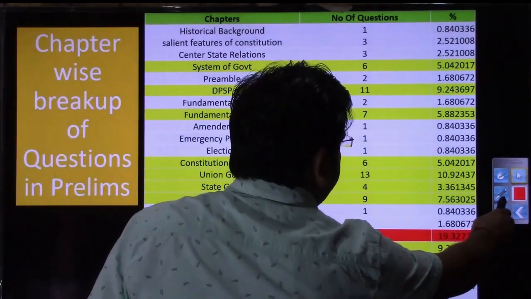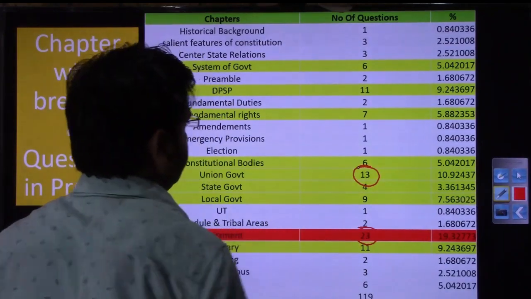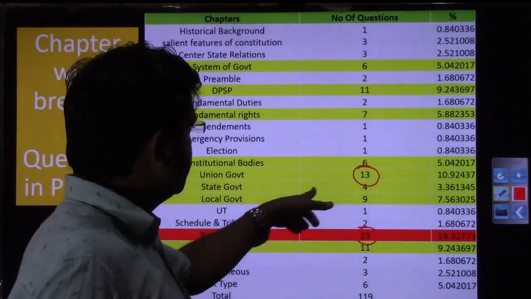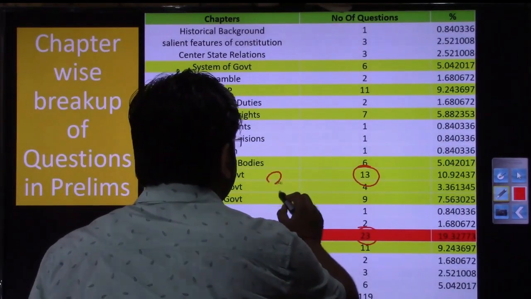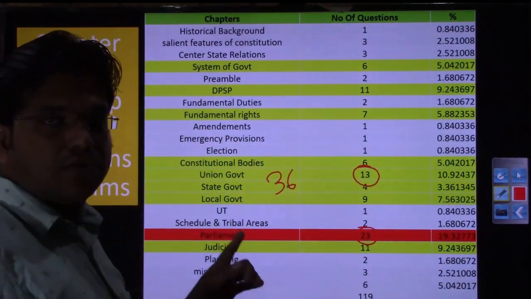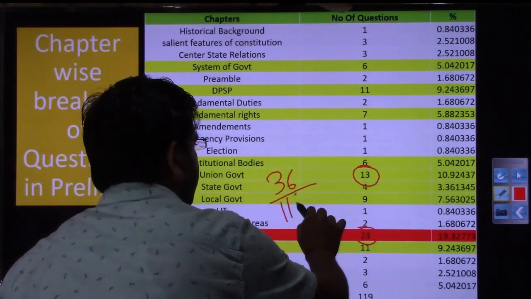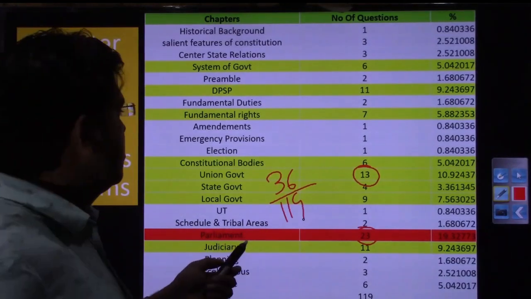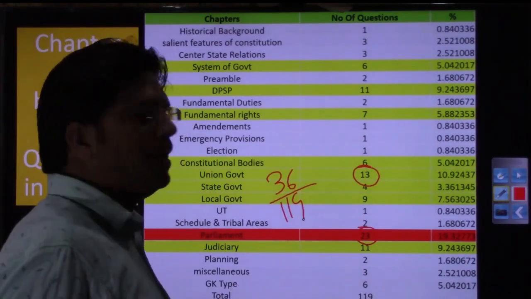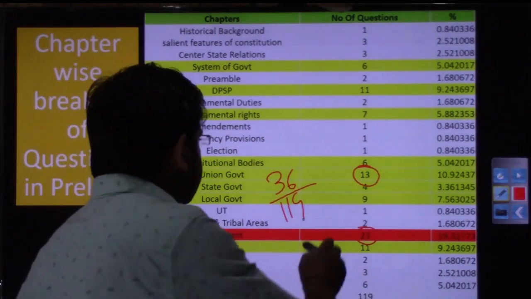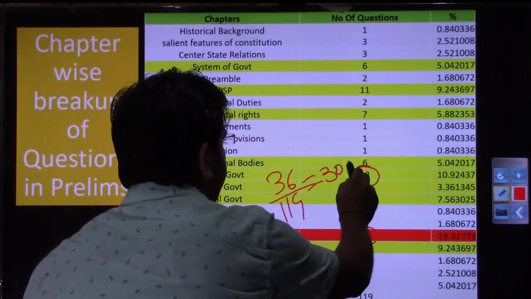If you allow me to club these 23 parliament questions with the union government chapter, 23 questions from parliament and 13 questions from union government, it translates into 36 questions. Total questions asked in the past 10 years is 119, and total questions asked from parliament plus union government is 36, and if my maths is correct, that translates into somewhere around 30 or 31%.